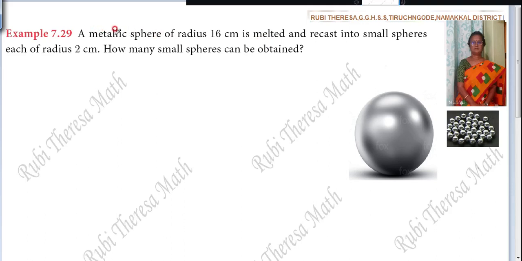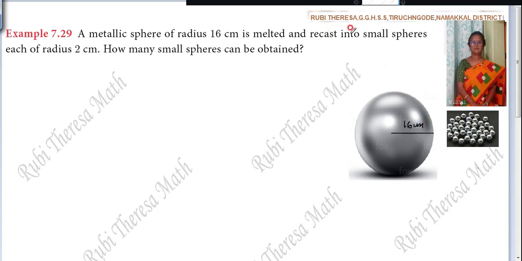So first, a metallic sphere of radius 16 centimeter is melted. If they are using the word recasting, that is, melted, if you see this word, then you have to find out the volume. First you should know that. So a metallic sphere of radius 16 centimeter. So what is the radius here? 16 centimeter.